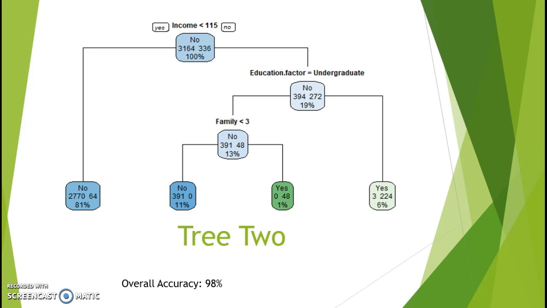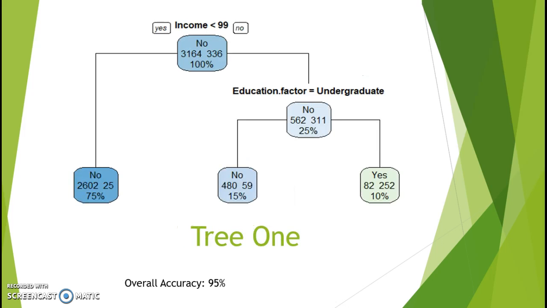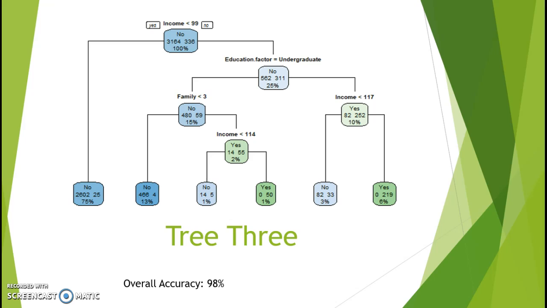And the accuracy on this tree is 98%, and I should go back and show the accuracy on the first tree is actually 95%. So they're both pretty accurate. So my final tree that I created is the most complex. It starts off with the income less than $99,000 again. So now we go back to undergrad and we hit family again. But this time we have another branch of income less than 114,000. And you can see that income is a large factor in here. This tree has it three times. I personally don't think that it is that big of a deal. As you can see, the overall accuracy of this tree is 98%.